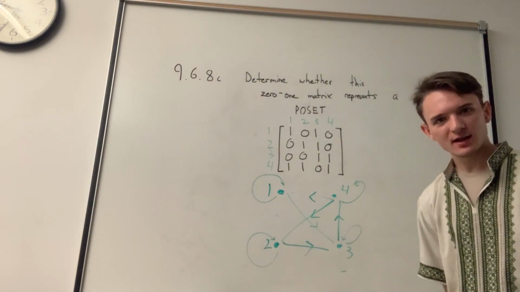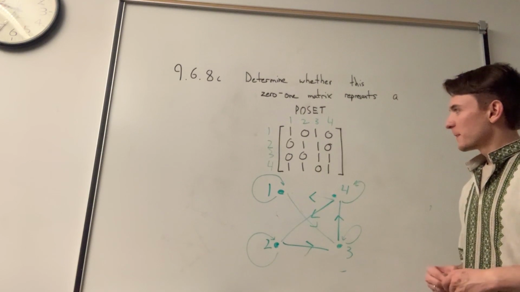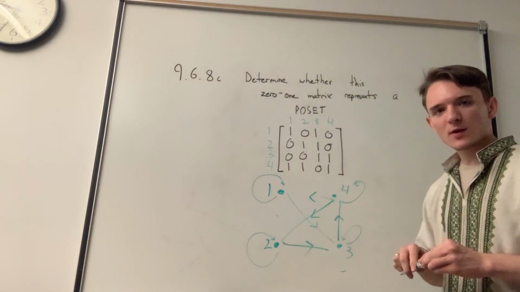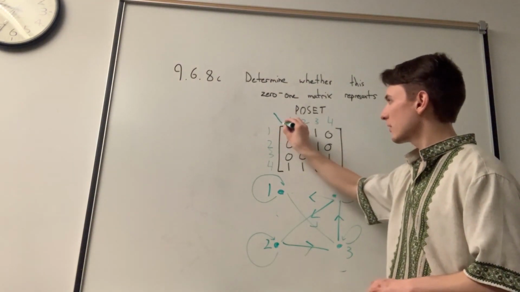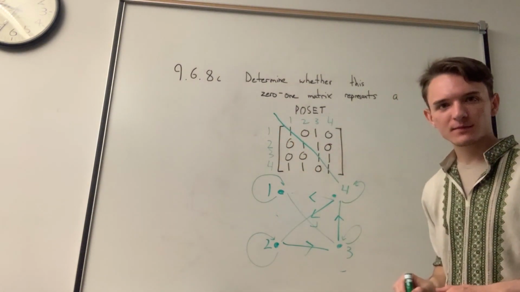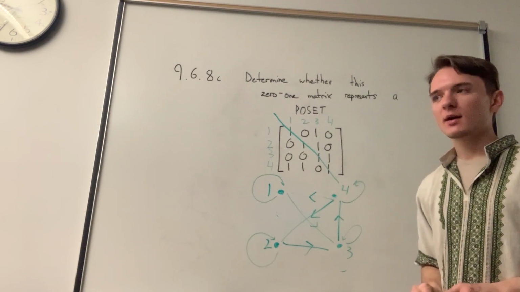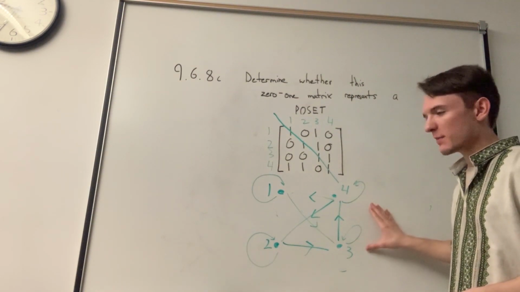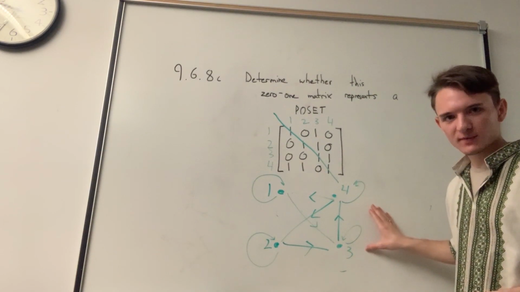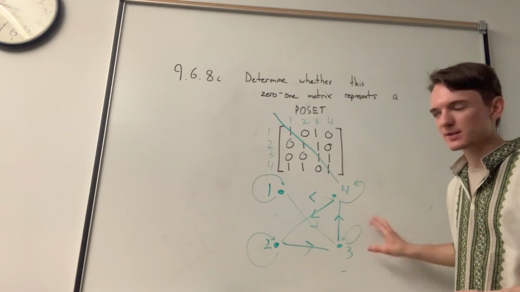Okay, have you figured it out? First, we ask whether this matrix is reflexive. That is to say that all of the diagonals are a 1, and they are. So our relationship must be reflexive. This is a little more visually apparent in the digraph, that all the nodes reflect on themselves.